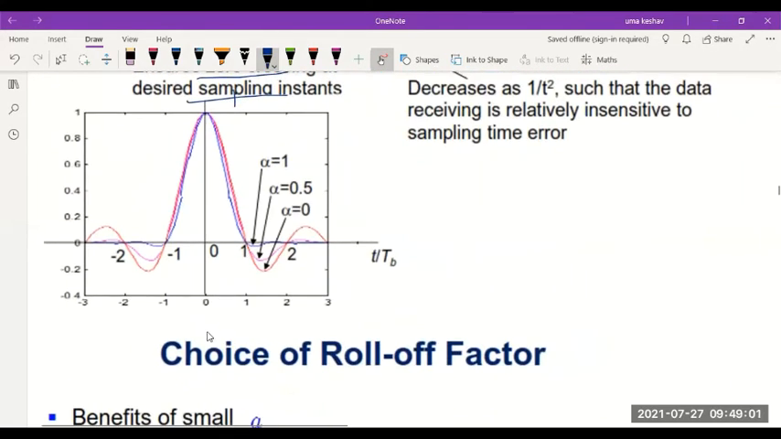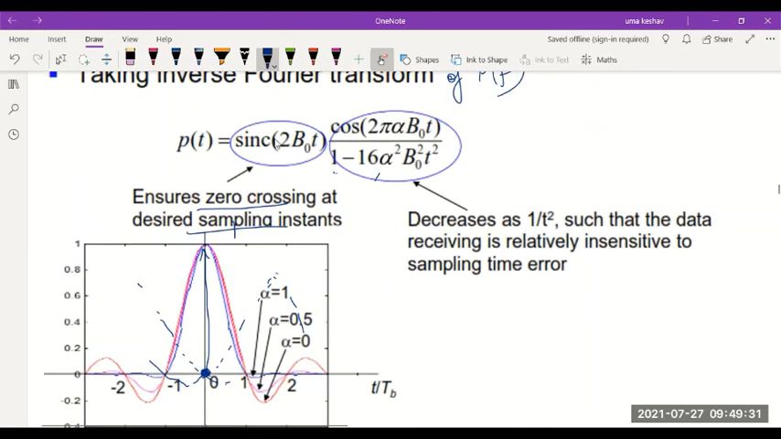So please remember, this is a sampling instant, right? This center point can be a sampling instant for this pulse, and the neighboring pulse will surely cross 0 or pass through 0 at this instant. Similarly, if I have a neighboring pulse coming from this side, that will also pass through 0 at the required sampling instant. That is ensured by this sinc pulse shape.